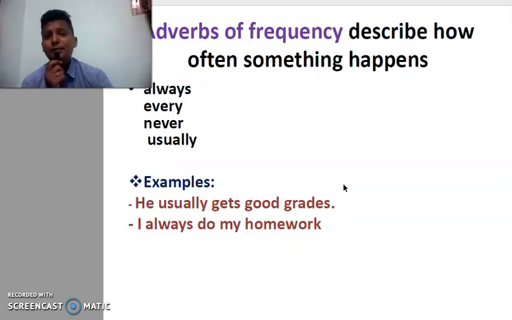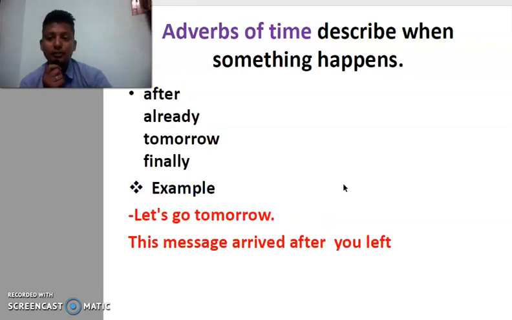Adverbs of frequency describe how often something happens. It happens always. I take a walk every day. It always happens. Every day, never, usually, often. These are all adverbs of frequency which talk about when exactly and at what frequency a particular action can happen or has happened. He usually gets good grades. Usually means almost every time. I always do my homework. Always means every day. So these are the adverbs which talk about frequency.